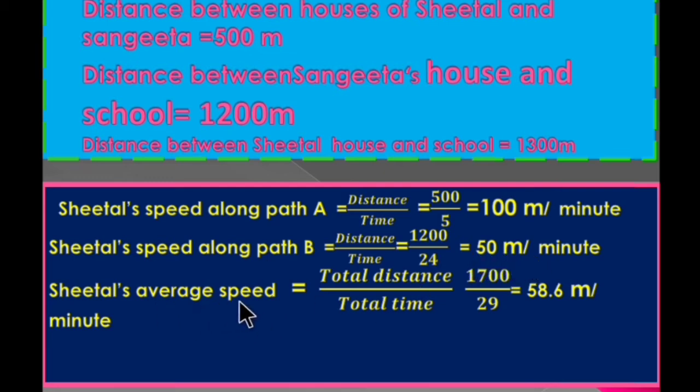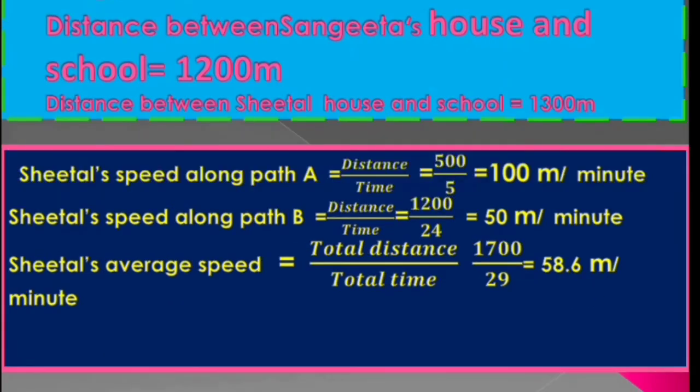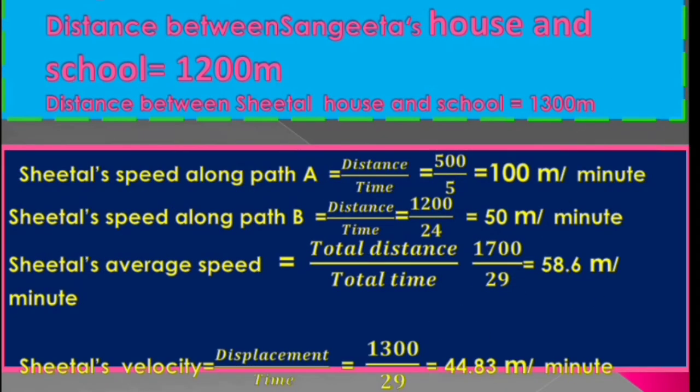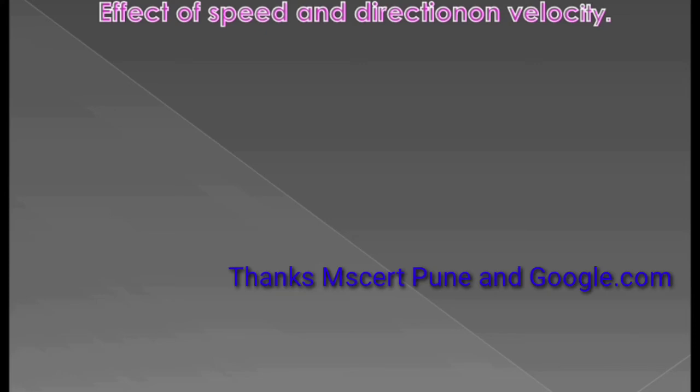Sheetal's average speed is equal to total distance upon time, 1700 upon 29, so it is equal to 58.6 meter per minute. Sheetal's velocity is equal to displacement upon time, which is 1300 upon 29, equal to 44.83 meter per minute.